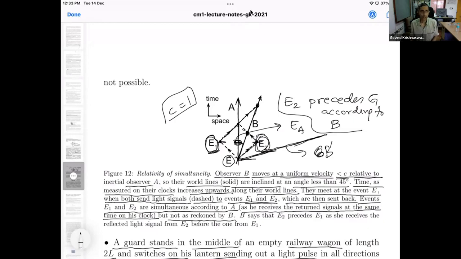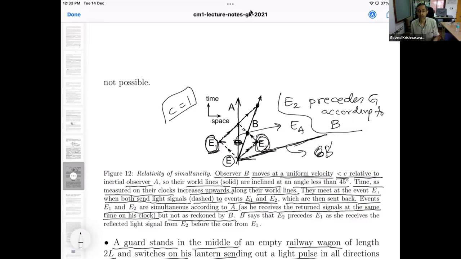I haven't yet discussed causality, but these matters will come up in that context. There are certain events that are causally connected to an observer, that is, to which the observer can communicate or receive communications from. There are certain events which certain observers simply cannot access. And so you are quite right.